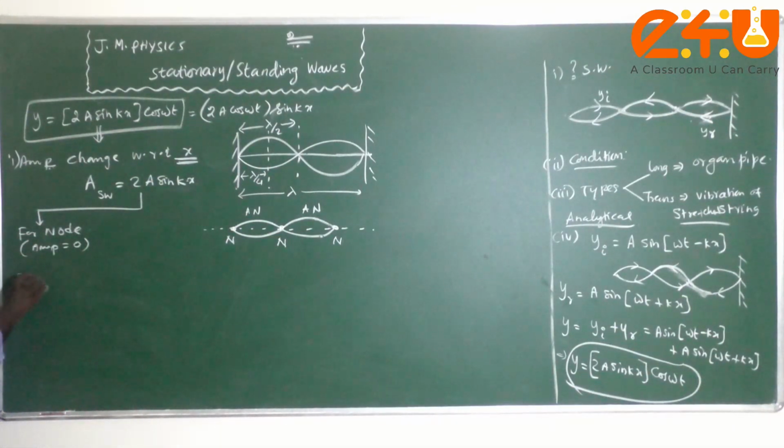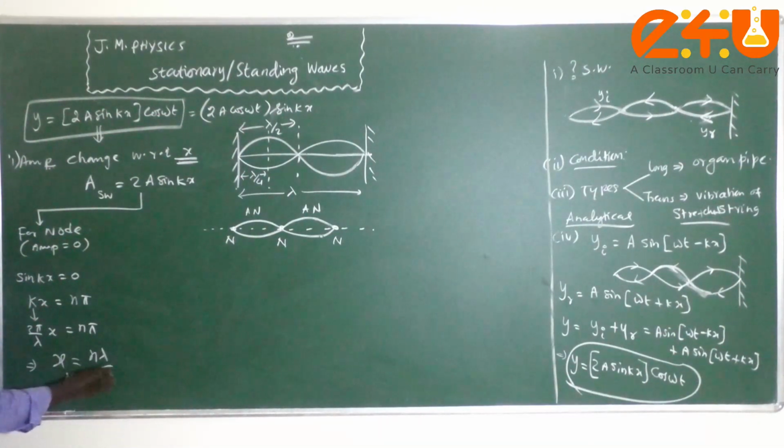Therefore, sin kx should be 0, or kx should be, for what values will the sine function be 0? For integer multiples of pi, n times pi, where n is 0, 1, 2, etc. Now k is 2 pi by lambda, so 2 pi by lambda times x is equal to n pi. So pi gets cancelled out. From this I can say that x_n, that is the position of the node, is equal to what, children?